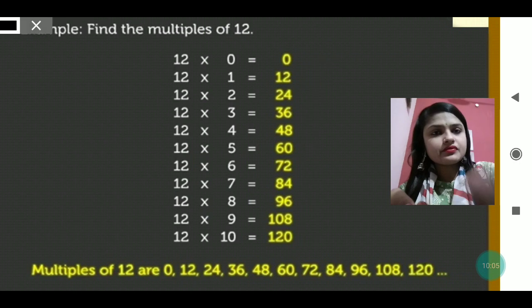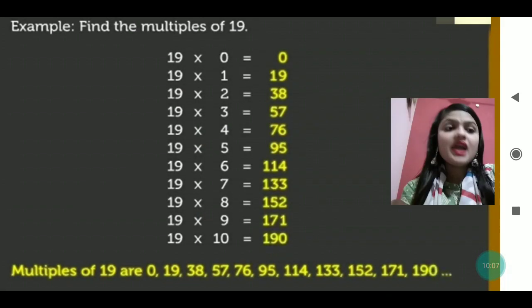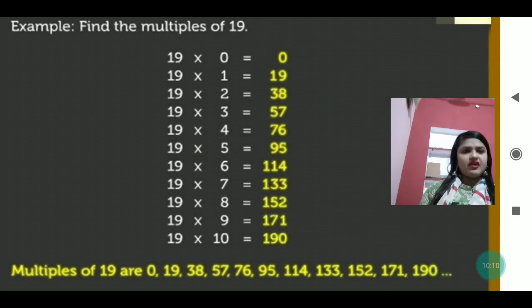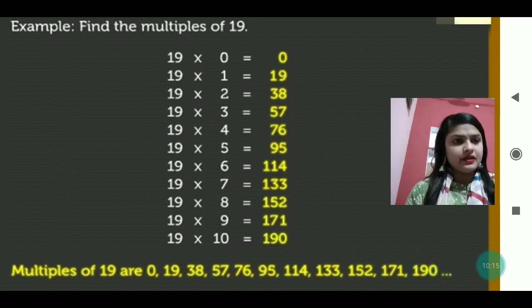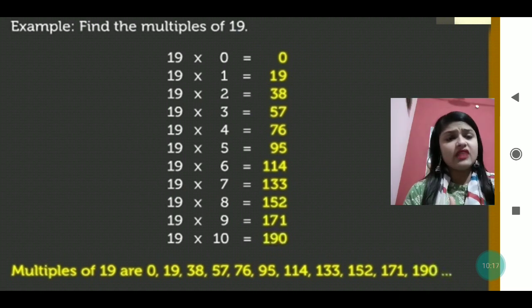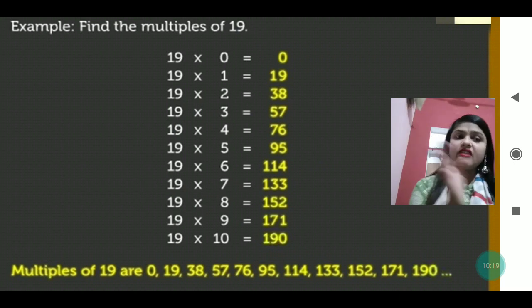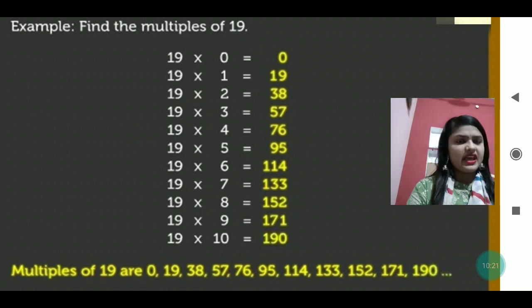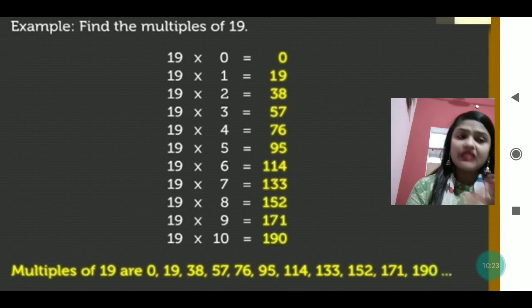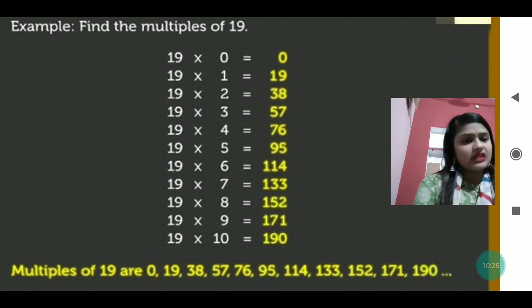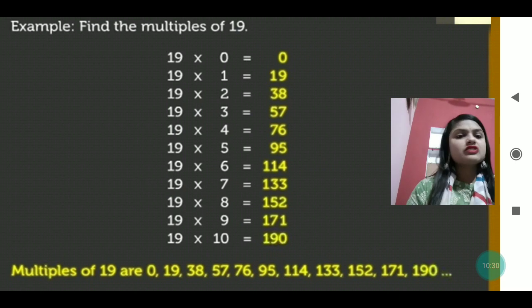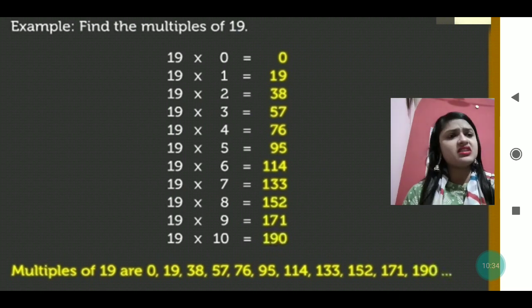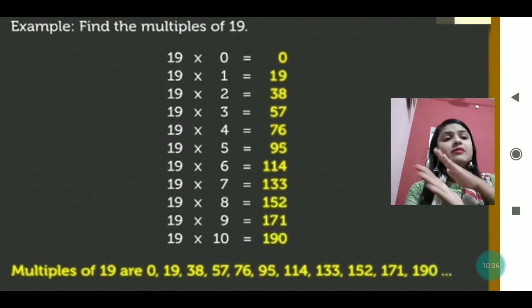One more example. In the same way, find the multiples of 19. What are the multiples of 19? In the table of 19, whichever number is coming, that will be a multiple of 19. 19 ones are 19, and it can go infinite. It is not like it stops at 19 tens only. It can go 19 elevens, 19 twelves, 13, 14, and it will be infinite.